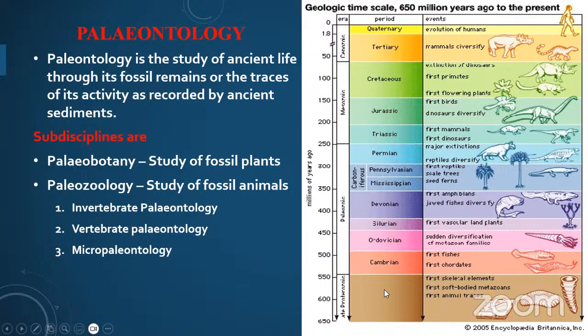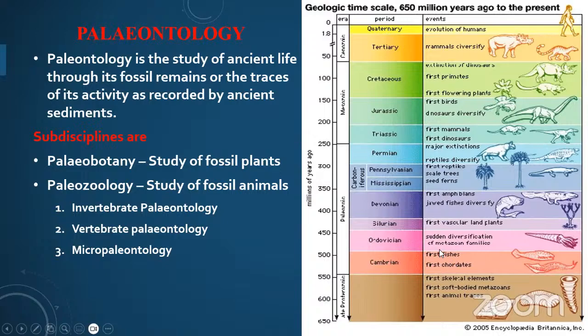After that, the Paleozoic era includes Cambrian, Ordovician, Silurian, Devonian, Mississippian, Carboniferous and Permian. In the Cambrian, we can observe the first fishes and first chordates.